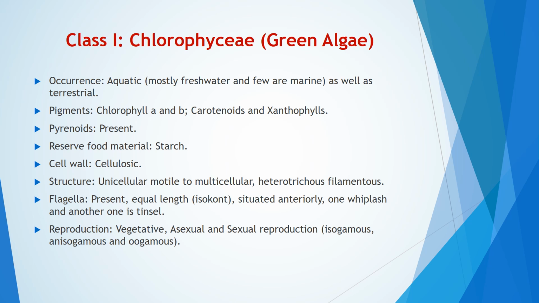Chlorophyceae. This is commonly called as green algae. Occurrence: aquatic, mostly freshwater, and few are marine, as well as terrestrial. Pigments: it includes chlorophyll A and chlorophyll B, carotenoids and xanthophylls. Pyrenoids are present. Reserve food material is starch.